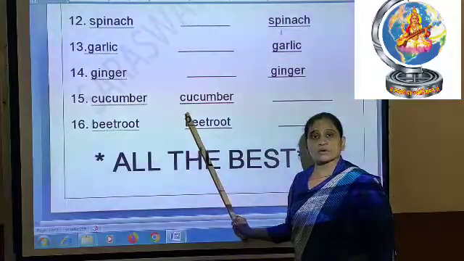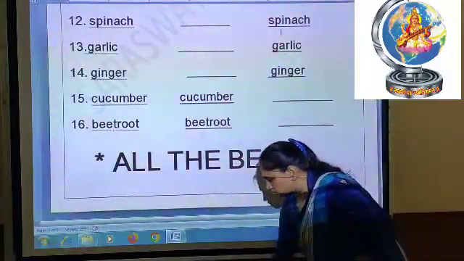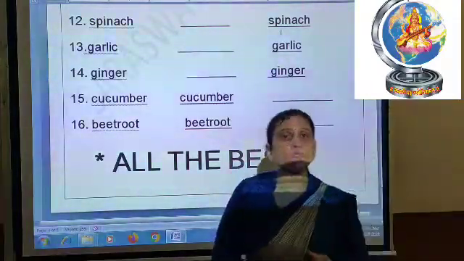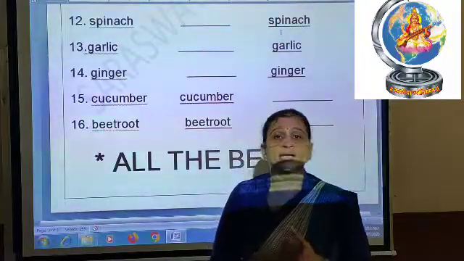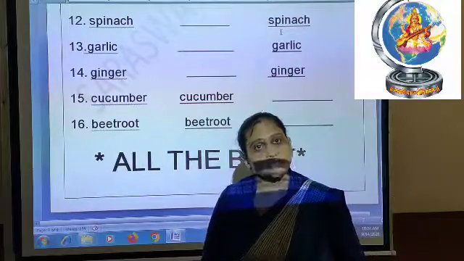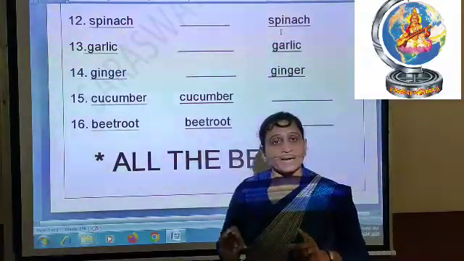Don't use tick marks. Okay, write the spellings in the correct column. So that way you can do your revision. Whatever I am instructing you from here, that way you can take out your prints and write your answers in your worksheet prints. Okay, and correct your spellings whenever you are writing.